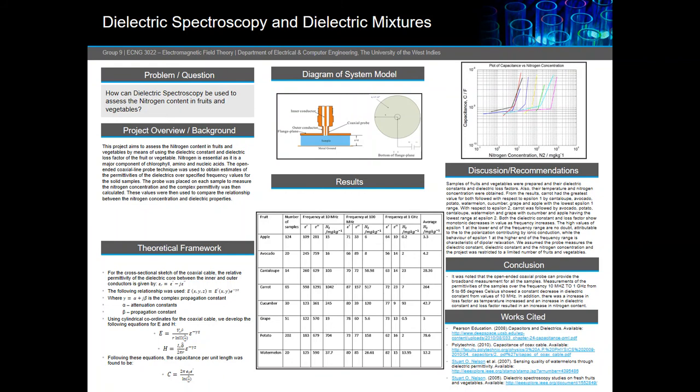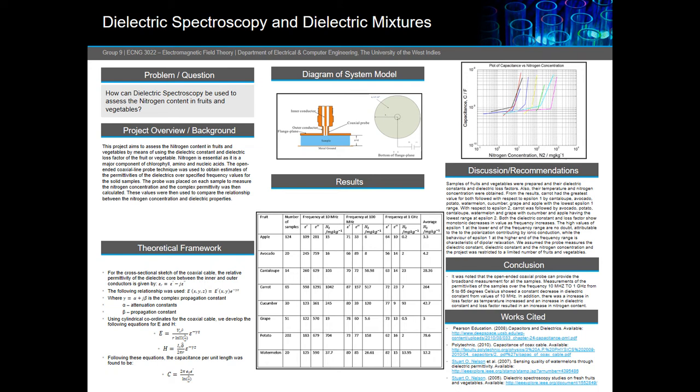Good day. We are Group 9 and we are undertaking the problem of dielectric spectroscopy and how it can be used to assess the nitrogen content in fruits and vegetables. Dielectric properties of materials are important in determining how electromagnetic energy in the radio frequency and microwave range interacts with materials, and the study of their dependence on wavelength or frequency is termed dielectric spectroscopy.